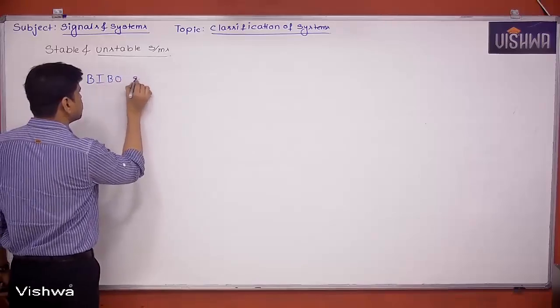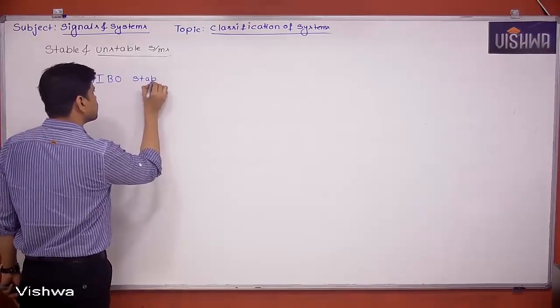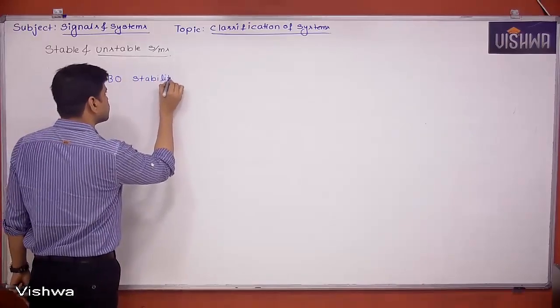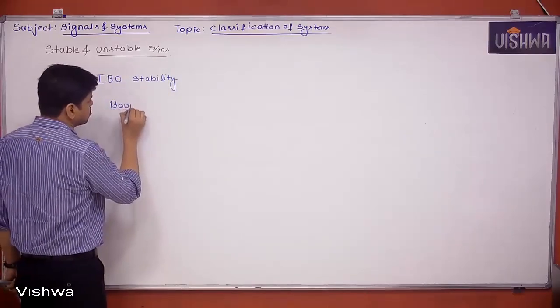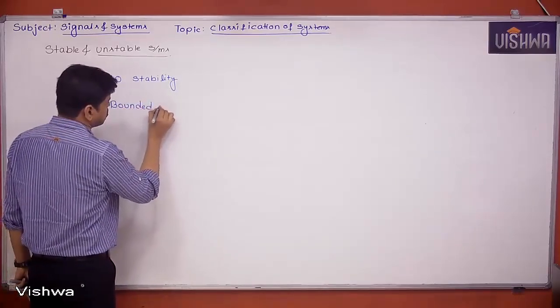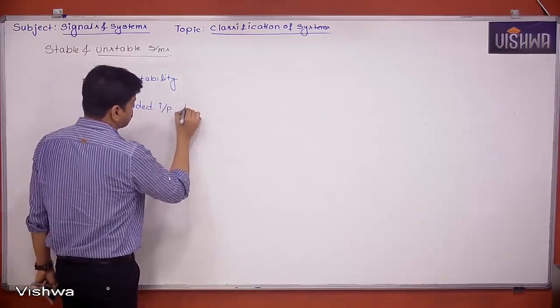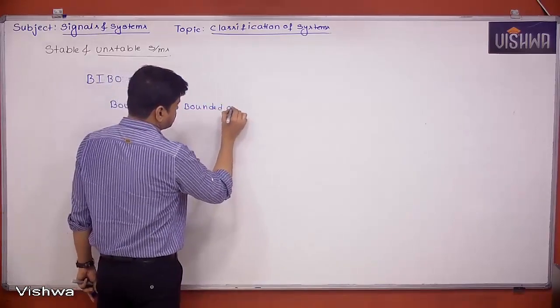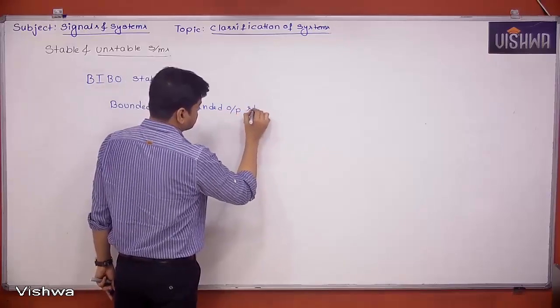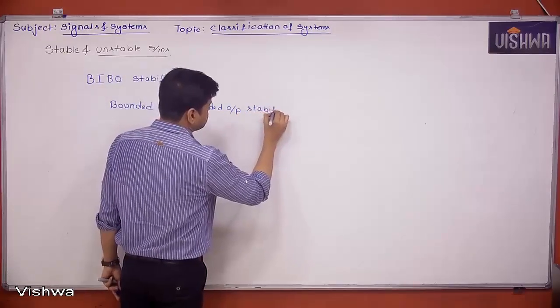BIBO stability. That means bounded input, bounded output stability.